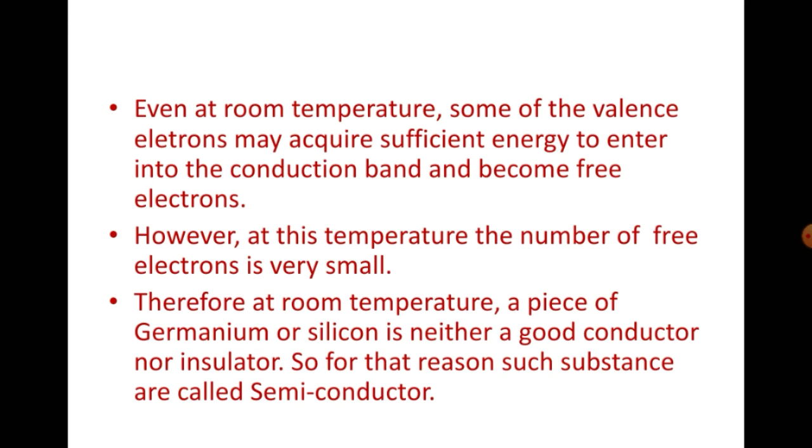Therefore, at room temperature, a piece of germanium or silicon, which is a semiconductor material, is neither a good conductor nor an insulator. So only we call such substances semiconductor materials. In this video we have seen energy bands in solids, particularly for the semiconductor material. In the next video we will see the comparison of energy bands between conductors, insulators and semiconductors.